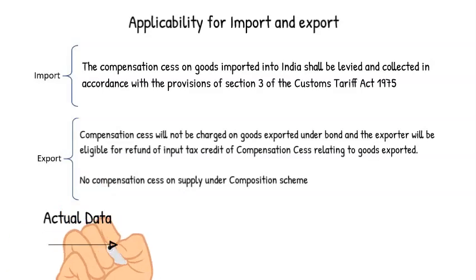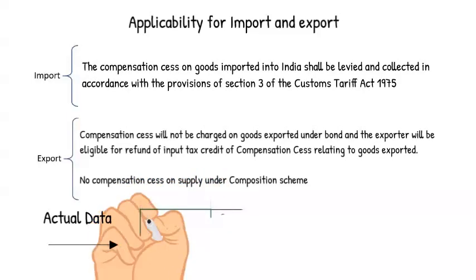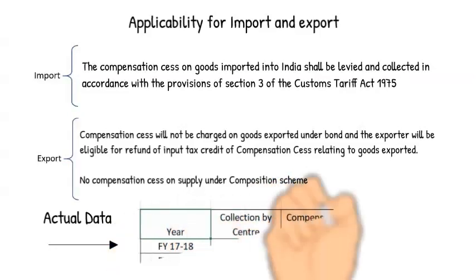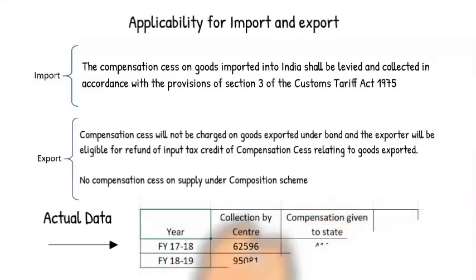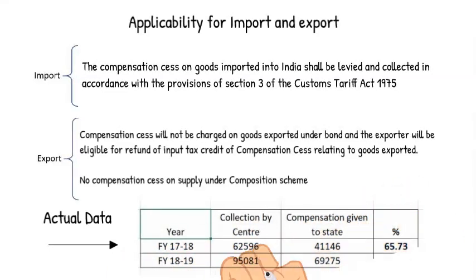Actual data. For financial year 17-18, we can see that the total compensation given to the state was 65.73% of the collection by the centre. And for financial year 18-19, the compensation given to the state was 72% of the actual collection by the centre.